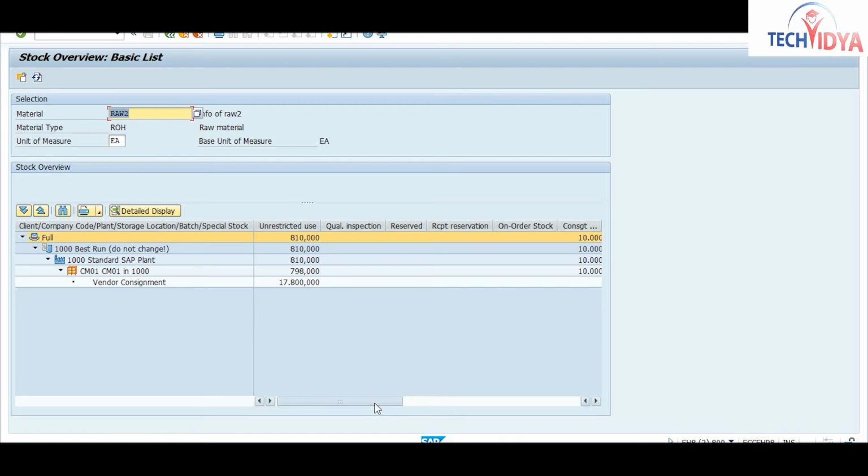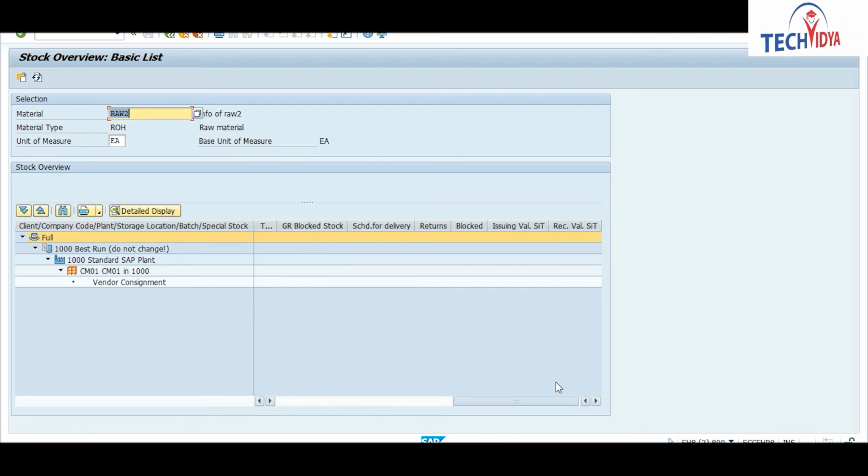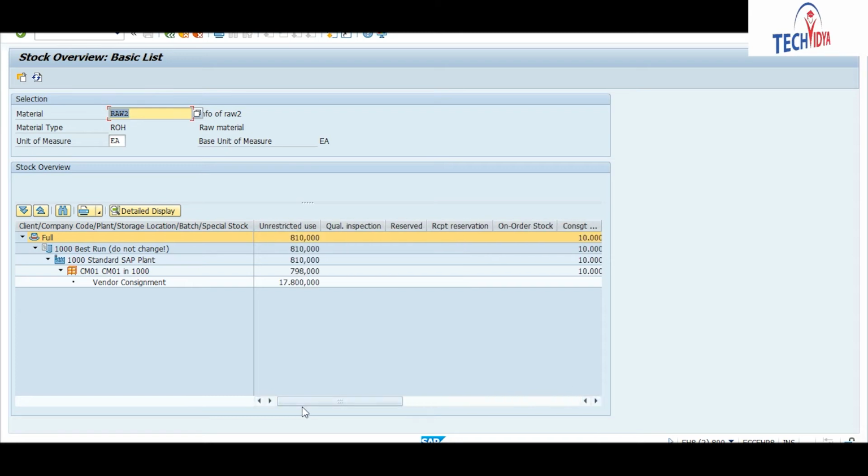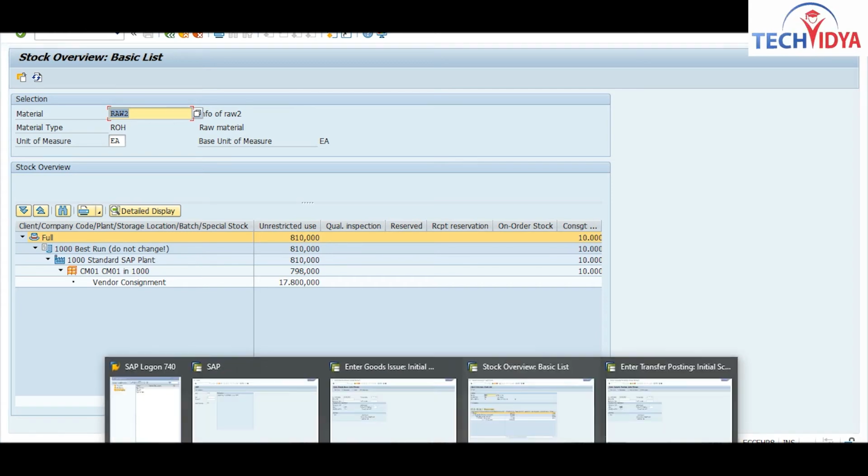Now check all the stock types. You don't have block stock now, you don't have quality stock now. All the stock types have been moved to the unrestricted stock. So this is our transfer process. Now see the changes in your P.